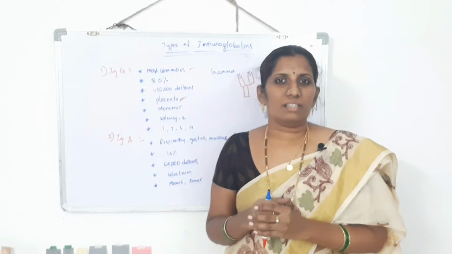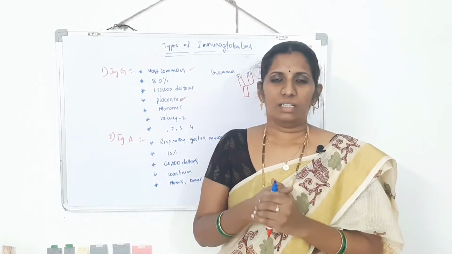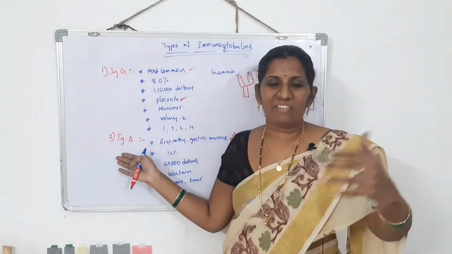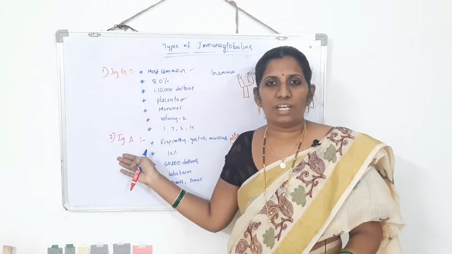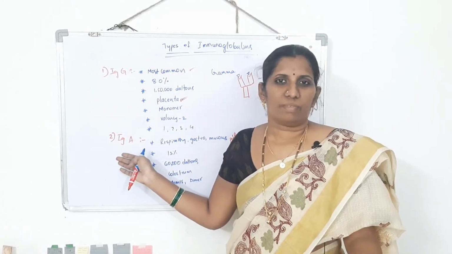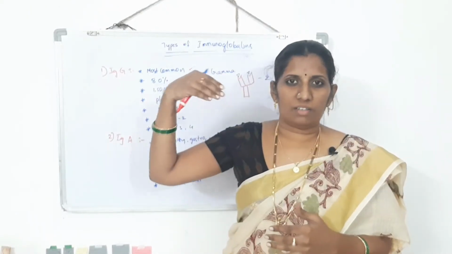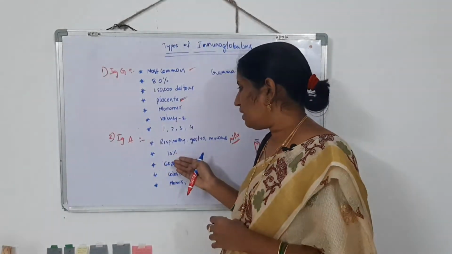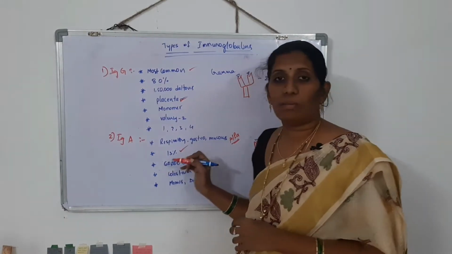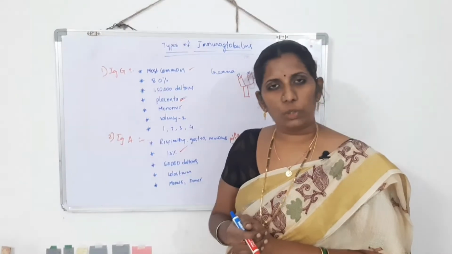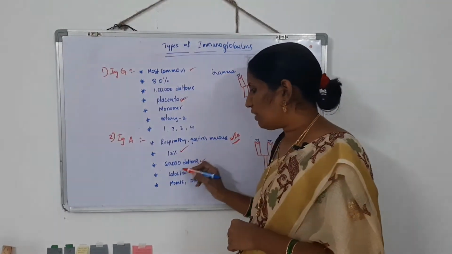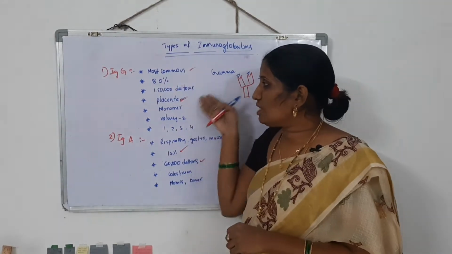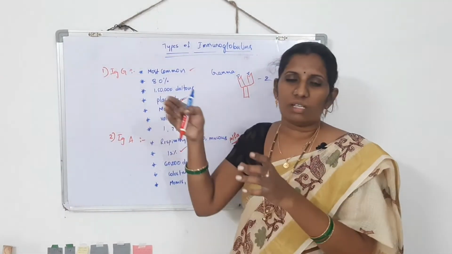So we know, Nana, where do we always place the army? At the country's borders. Just like that, these are the first line of front line warriors for our body. These will stay at the mucus membrane and they will fight with the pathogen which is trying to enter our body through the mucus layers. Okay, and the next thing, these comprise about 13% of the total immunoglobulins and its molecular weight is 60,000 Daltons.